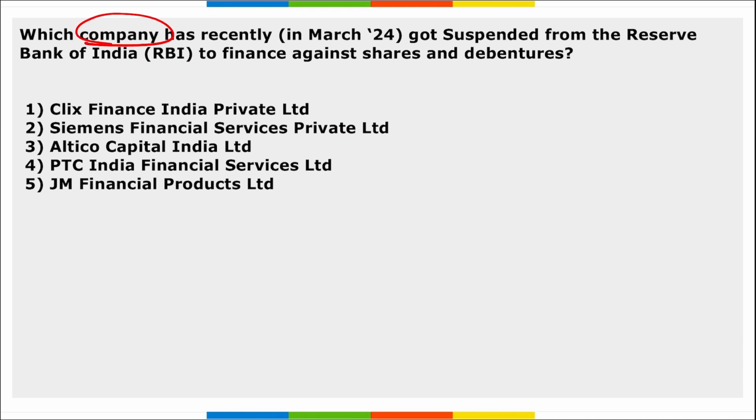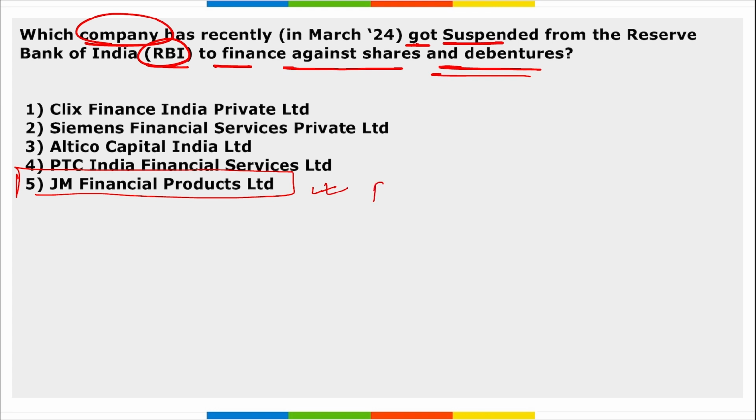Next, which company has recently got suspended by RBI from financing against shares and debentures? It is JM Financial Products Limited. This is the organization that got suspended by RBI to finance against shares and debentures.